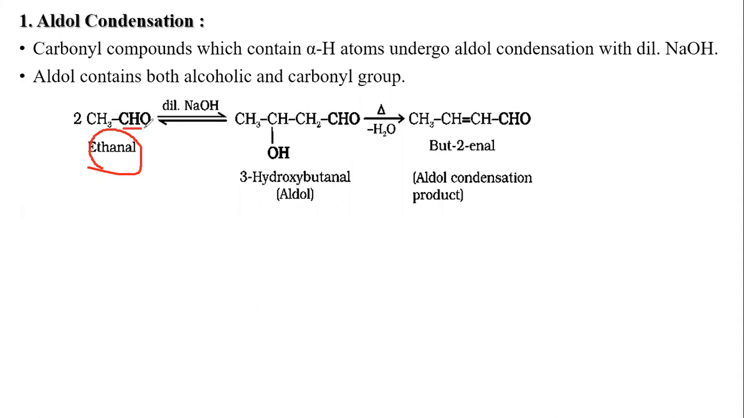The functional group is CHO, and the carbon to which the functional group is attached is the alpha carbon, and the hydrogen attached to the alpha carbon is called alpha hydrogen.